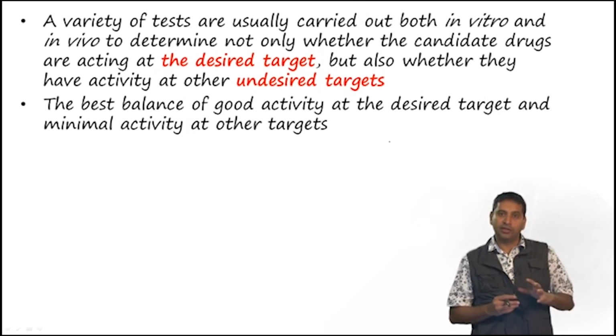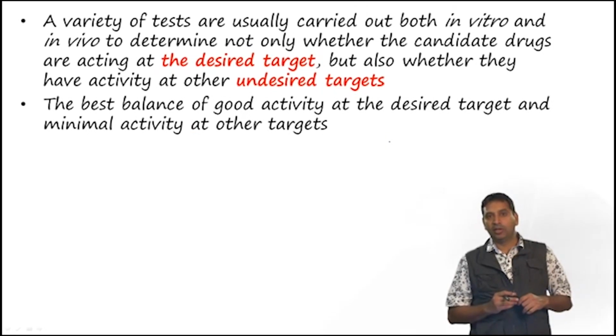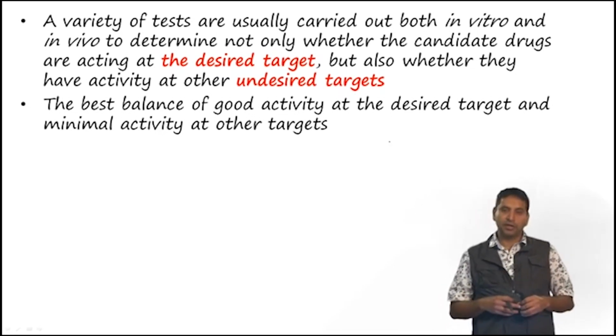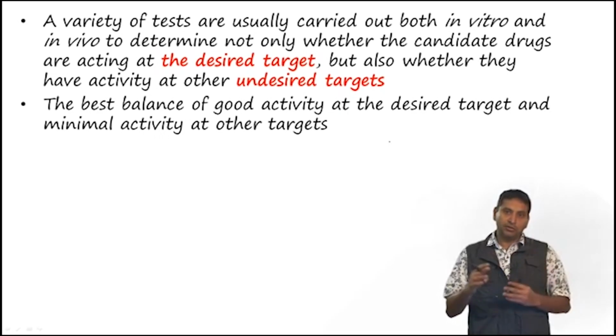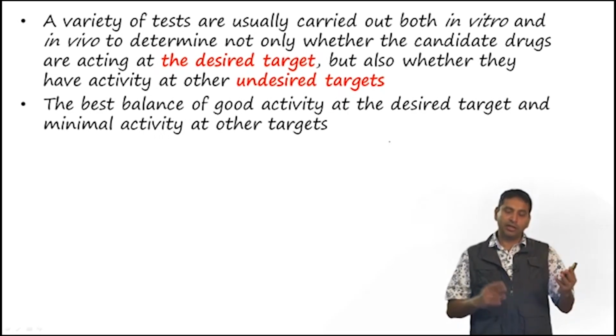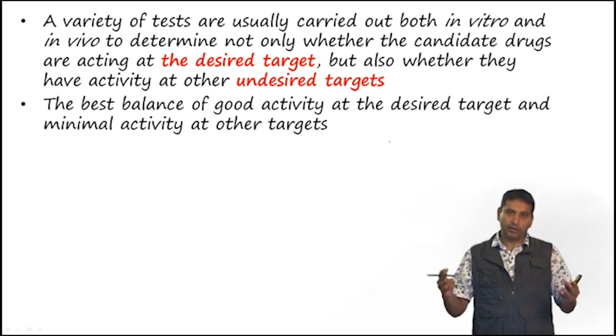A variety of tests are carried out both in vitro and in vivo to determine not only whether the candidate drugs are acting at the desired target, but also whether they have activity at other undesired targets. So we need to achieve a good balance between the best activity and minimal side effects.